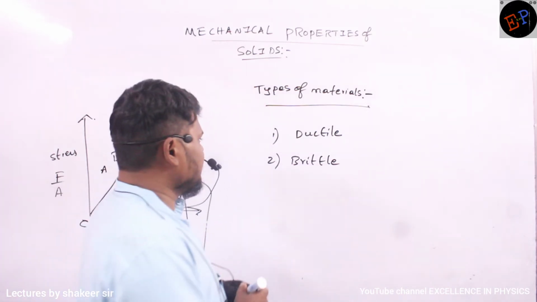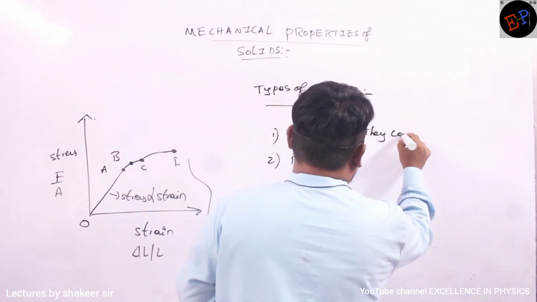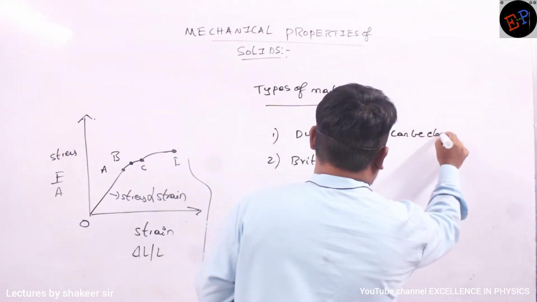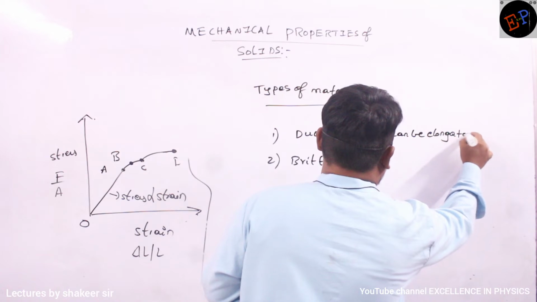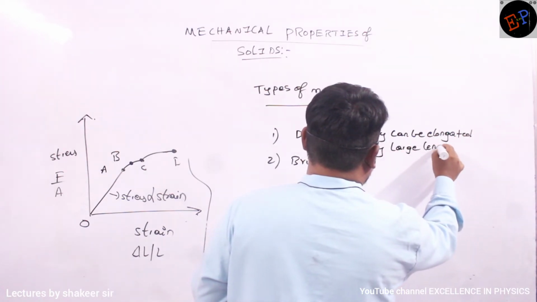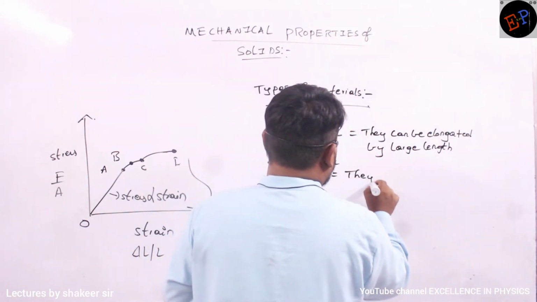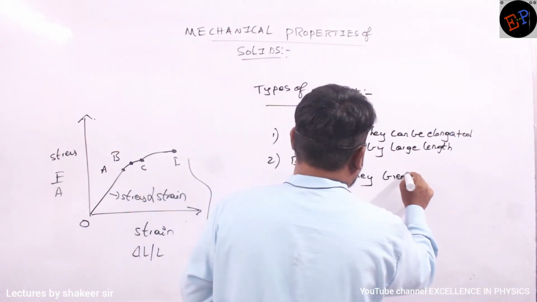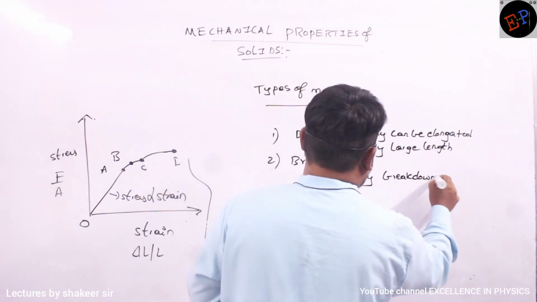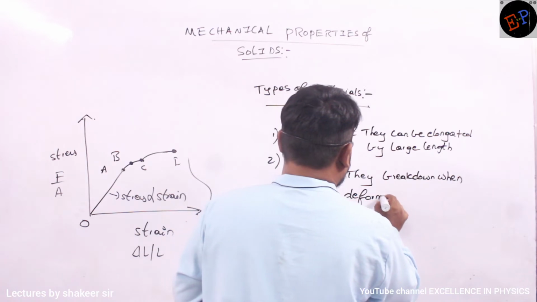Are you able to understand, ma? So ductile nature means they can be elongated by a large length. Okay, ma? Brittle means they break down when deforming forces are applied.